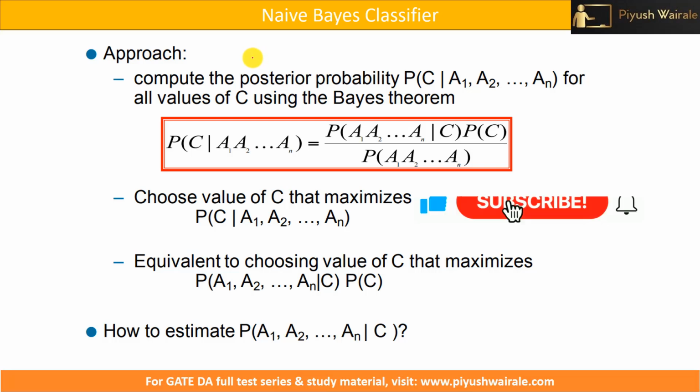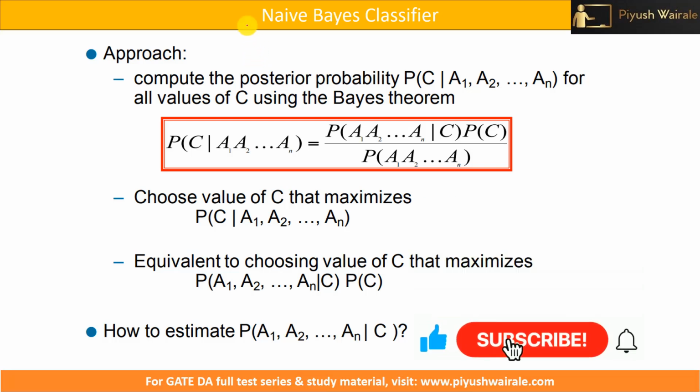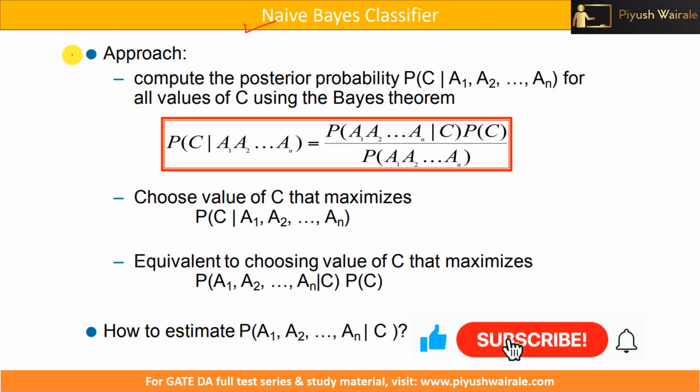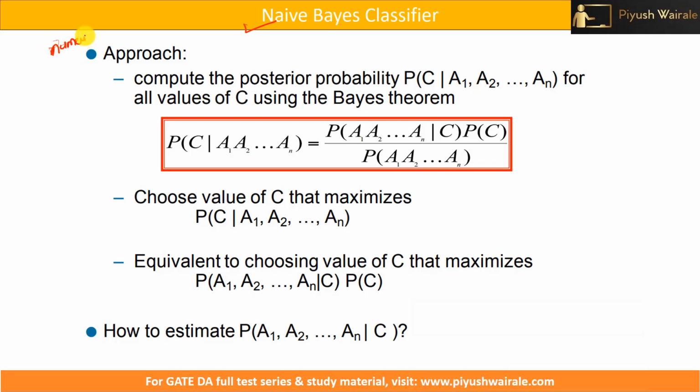Hello everyone. In the previous lecture we discussed the Naive Bayes classifier. In this video we are going to discuss one numerical based on this particular classifier. We have discussed the approach of computing the posterior probability for all the values of C, that is, for each class.